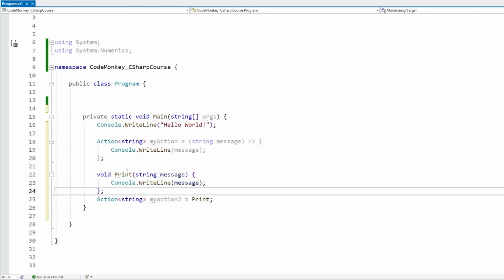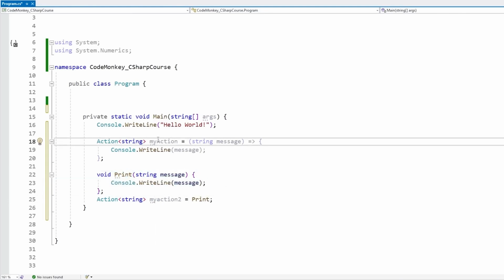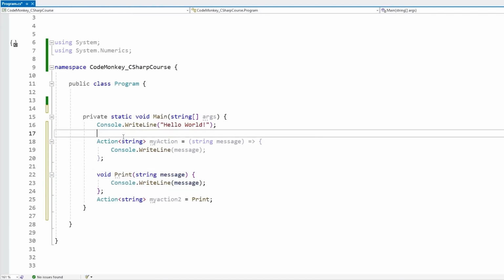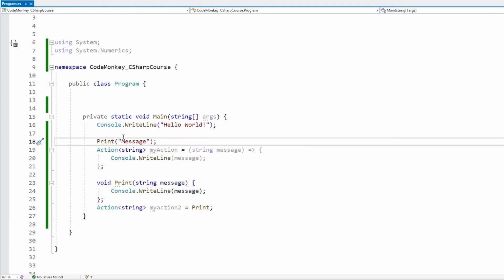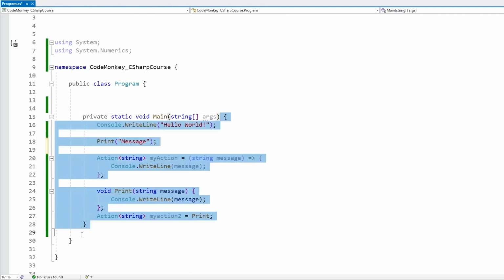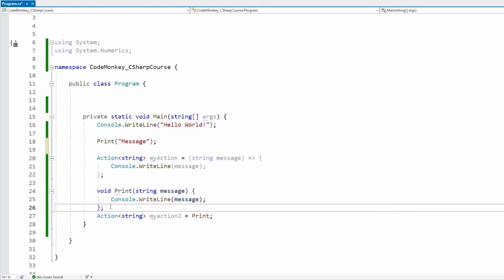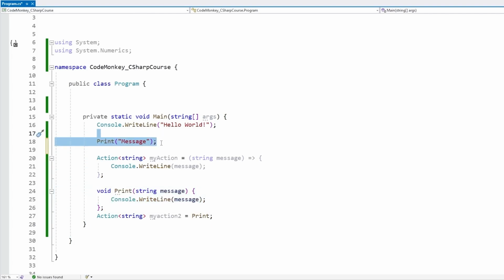Then another thing is how the local function can be defined anywhere. So for example, I can define the print in there, and up here I can call print. And yep, this is valid code. There's no errors. Again, only inside the actual function code block because it's a local function, but I can define it down here and use it up here. This is valid. Whereas with the lambda, you cannot do this.